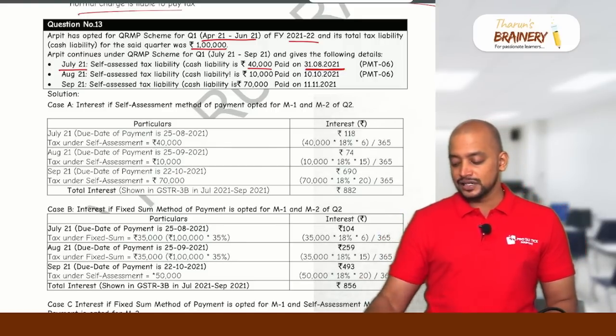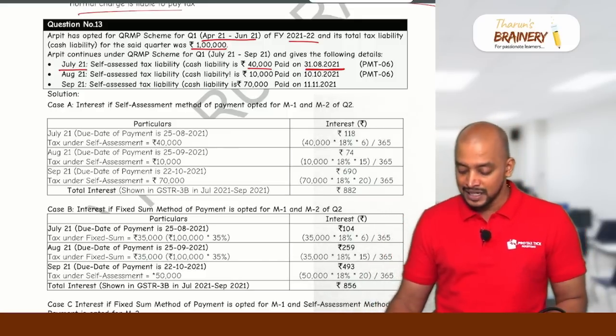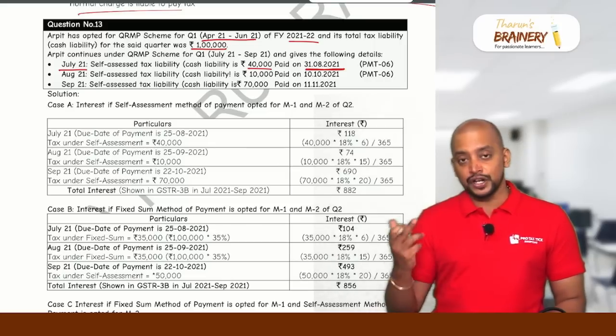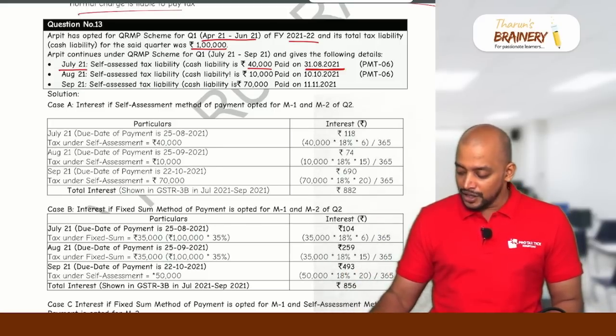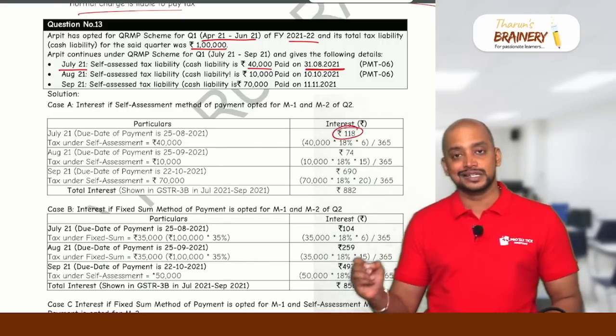So therefore 6 days, how 6 days? 25th August, but they are making payment on 31st August. So there is a delay by 6 days. So we need to take 40,000 into 18%. This 40,000 is the tax. Into 18% is the rate of interest. Into 6 divided by 365. So therefore 118.35, 118 rupees is the interest.